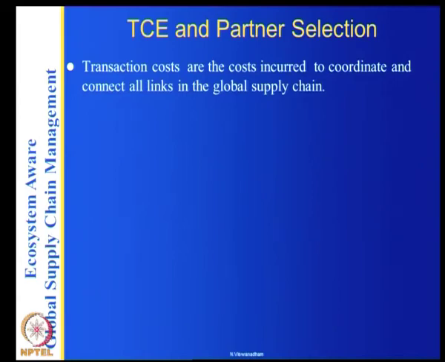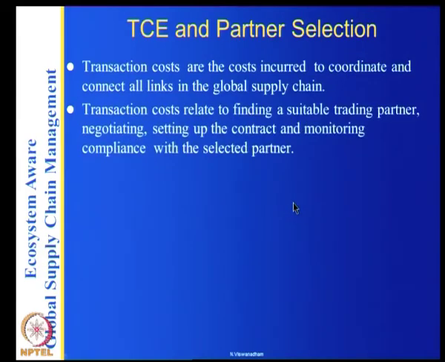For coordination, transaction costs are the costs incurred to coordinate and connect all links in the global supply chain, and relate to finding a suitable trading partner, negotiating, setting up the contract, and monitoring compliance with the selected partners.